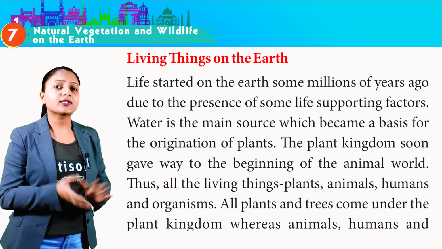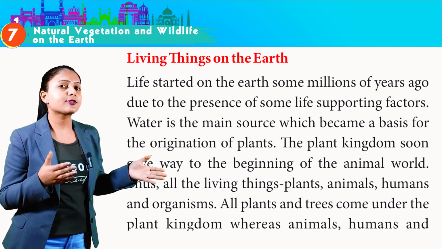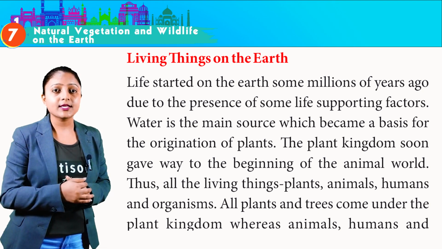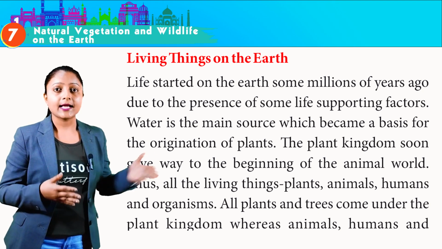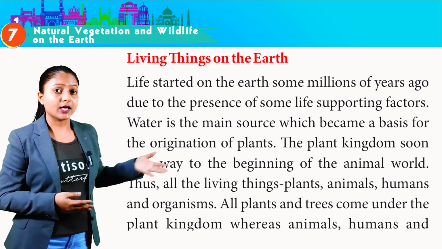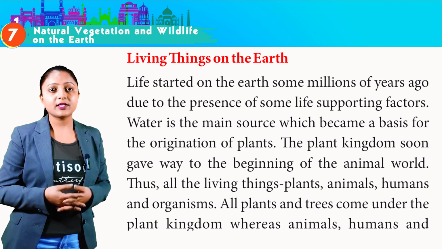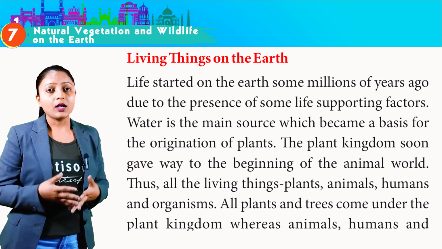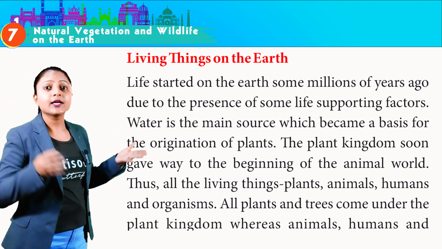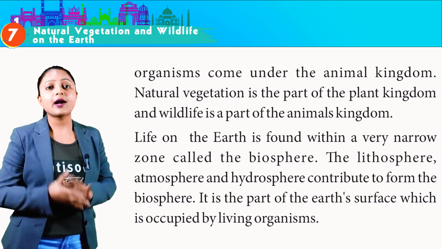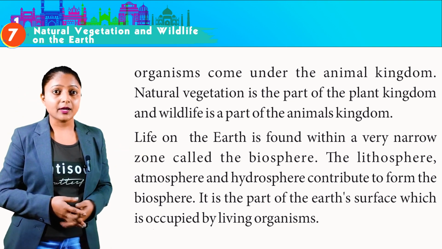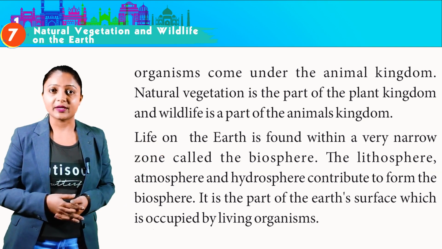Life started on the earth some millions of years ago due to the presence of some life supporting factors. Water is the main source which became a basis of the origination of plants. The plant kingdom soon gave way to the beginning of the animal world. Thus, all living things, plants, animals, humans, and organisms, all plants and trees come under the plant kingdom, whereas animals, humans, and organisms come under the animal kingdom. Natural vegetation is the part of the plant kingdom and wildlife is the part of the animal kingdom.